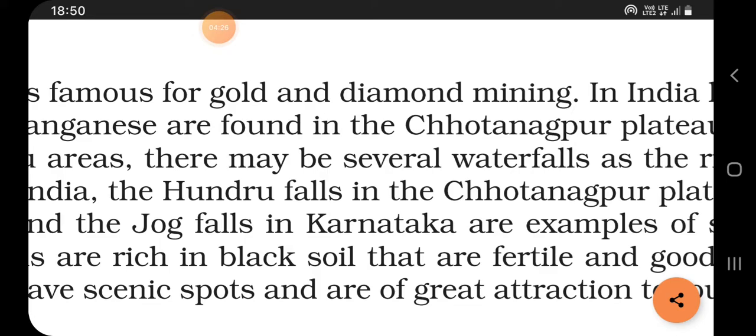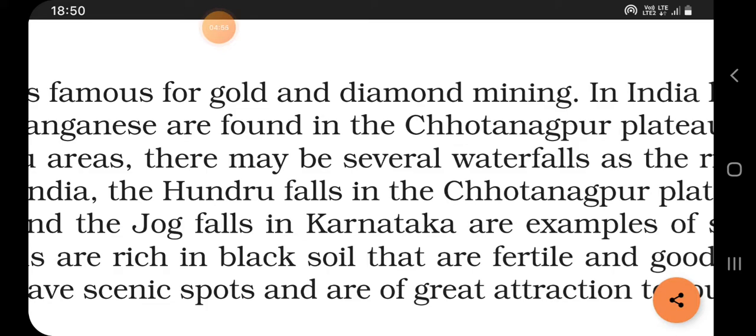Okay, you got the first point. They are very useful because they are rich in mineral deposits. Minerals are the gift of nature. And different types of minerals that we discussed: gold, diamond, copper, coal, etc. In the plateau areas, there may be several waterfalls as the river falls from a great height.